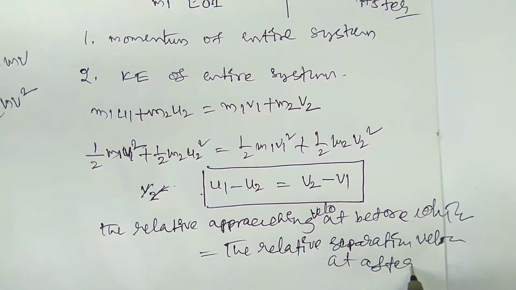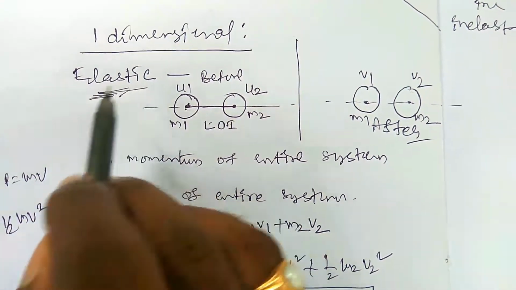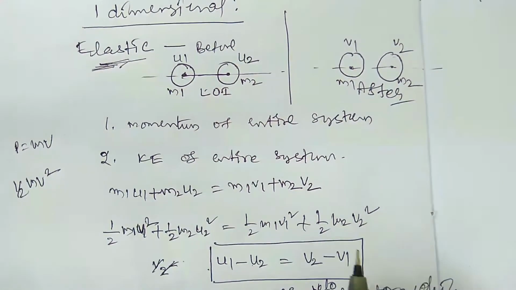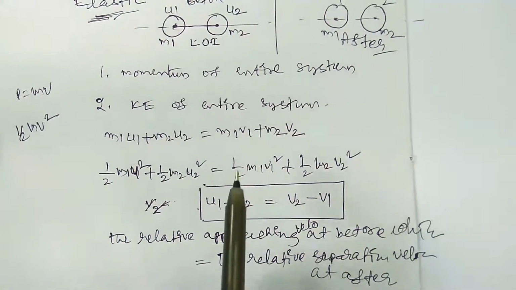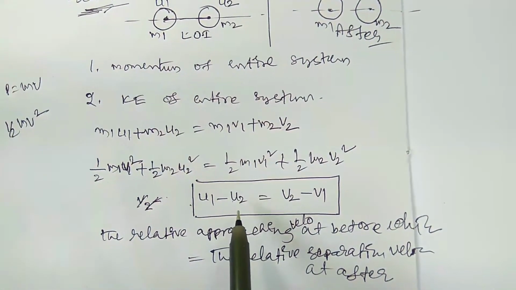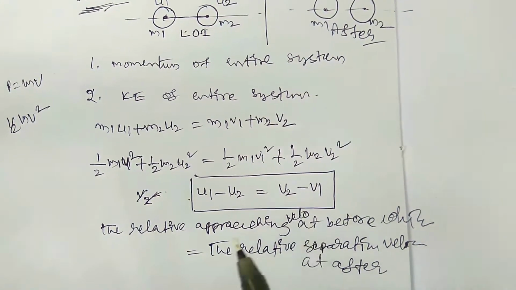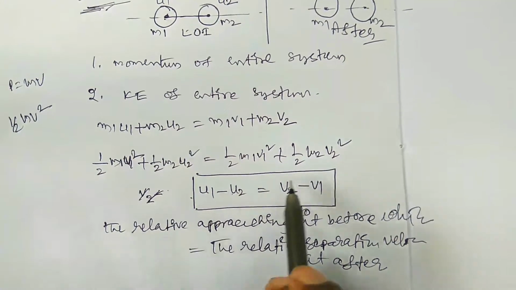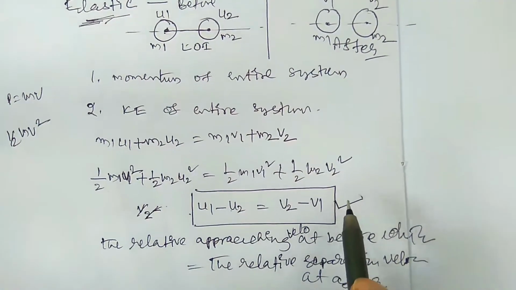This holds only in case of elastic collision. If two bodies are participating in an elastic collision, then only the relative approaching velocity before collision is equal to the relative separation velocity after collision. You have to remember this point.